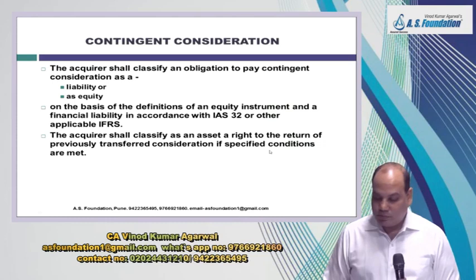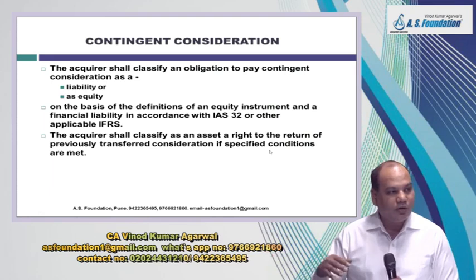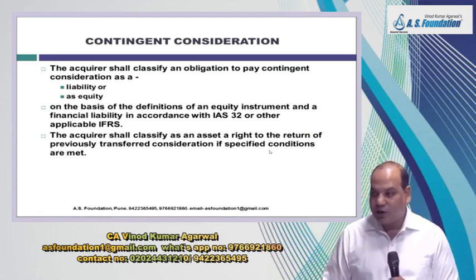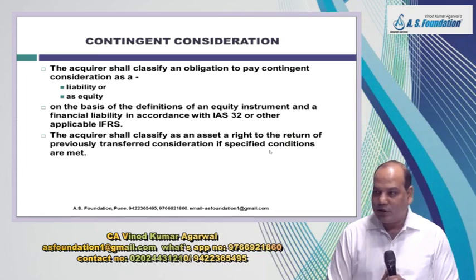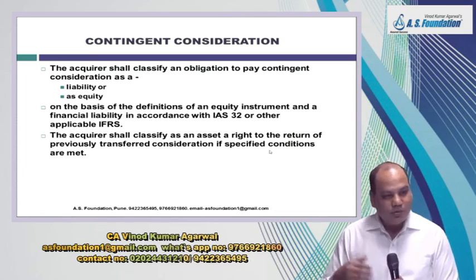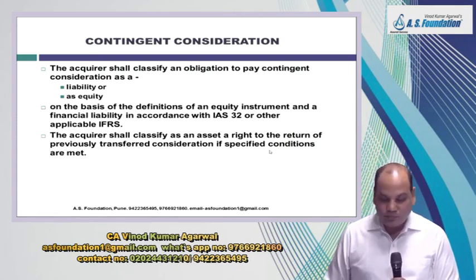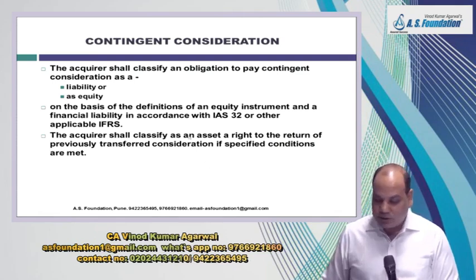If some conditions are fulfilled, the acquirer has a right to return of the previously transferred consideration. That is, acquiree will refund the consideration. Suppose the condition is that if there is a loss, you return 10 crore rupees back. So that will be recognized as an asset.